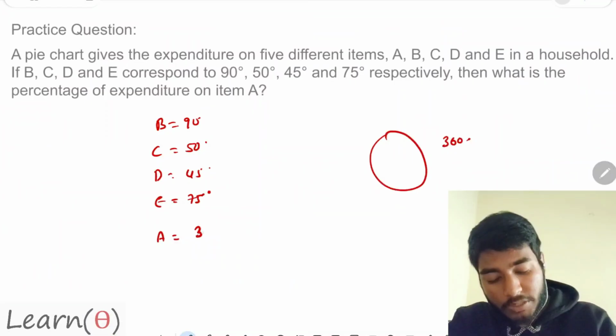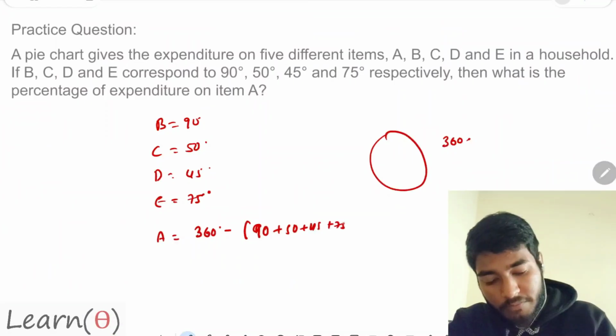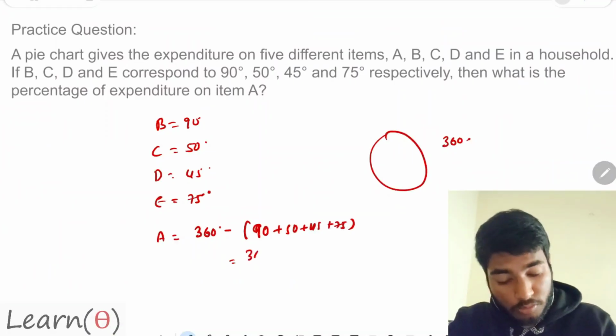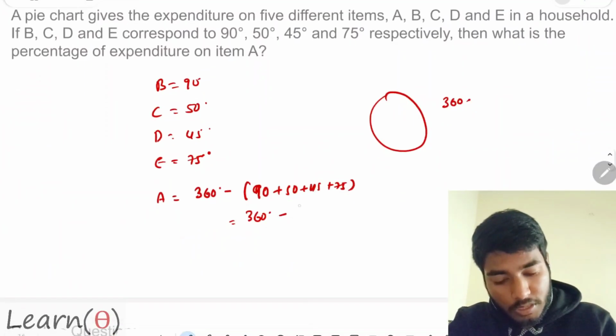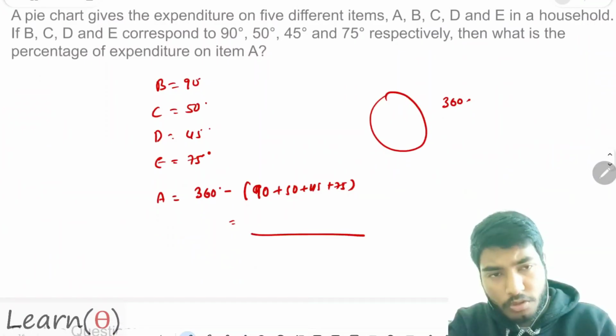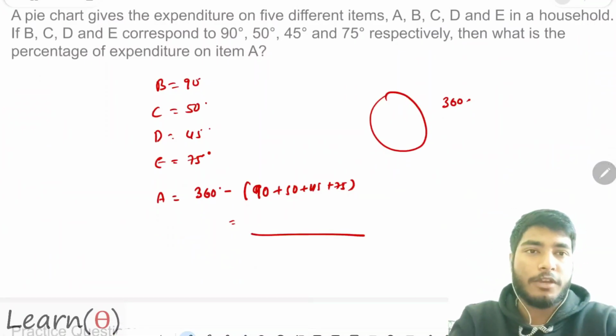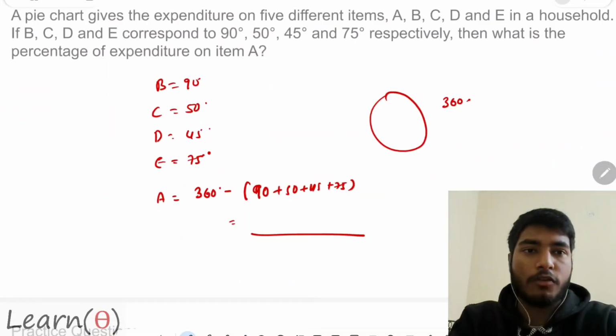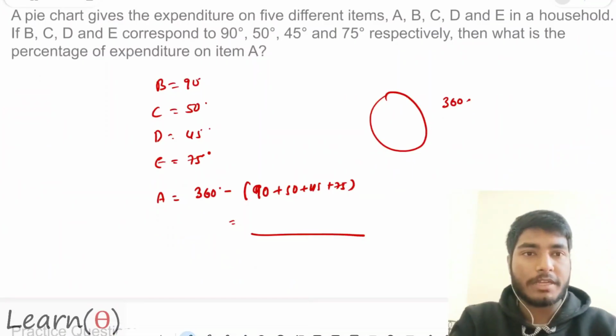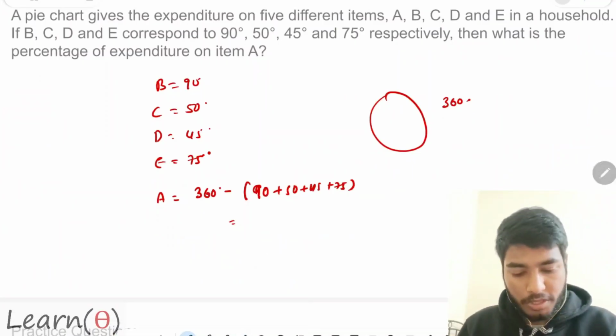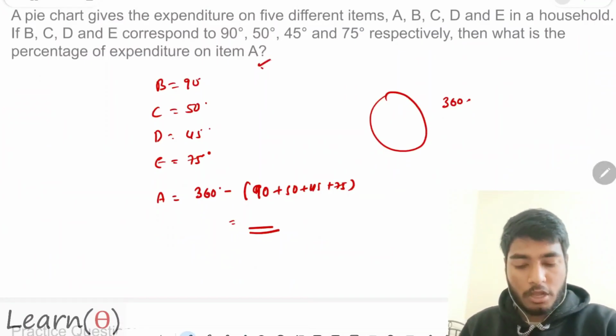So how can I calculate A? A is equal to 360 minus the sum of 90, 50, 45 and 75. That is 360 minus the sum. Let's say whatever is the value, we don't care for it. So basically I will get the value over here. Once I get the value, it will be easy for me. Let's say I get the value of A. Now I have to calculate the percentage.